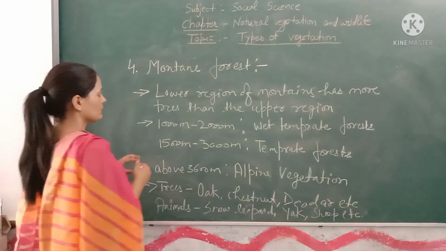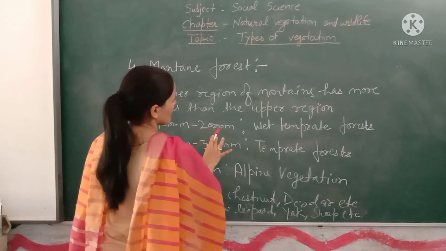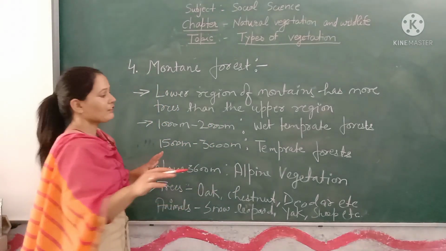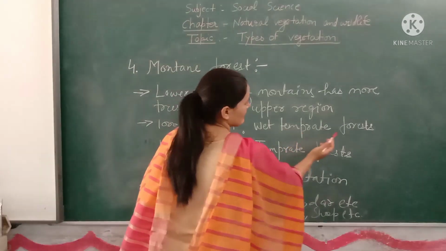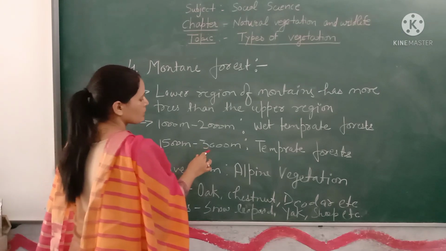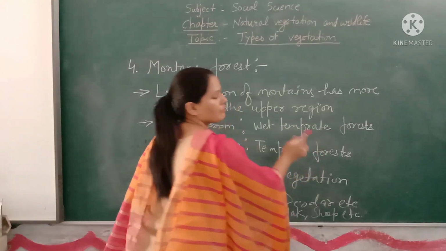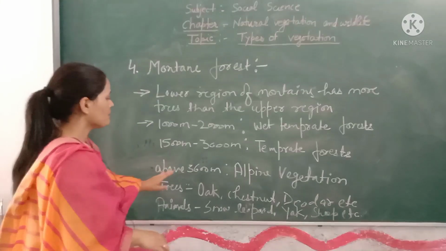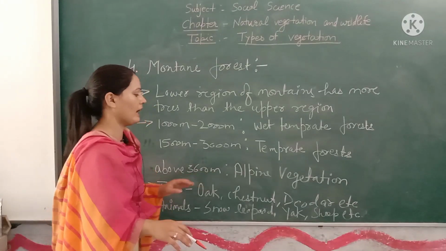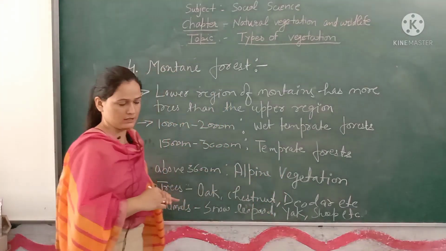Talking about height, from 1000 meters to 2000 meters there are wet temperate forests. From 1500 meters to 3000 meters there are temperate forests. And above 3600 meters there is alpine vegetation.